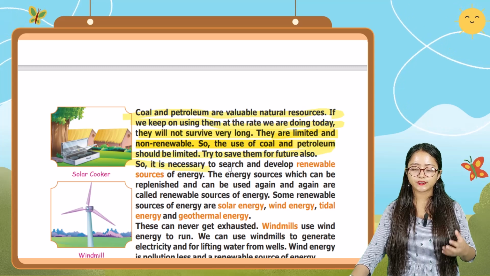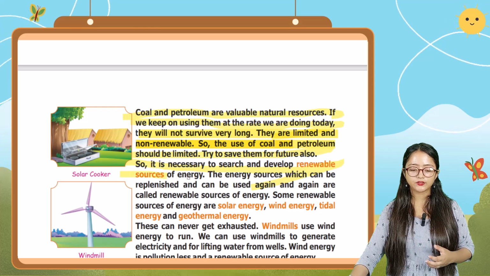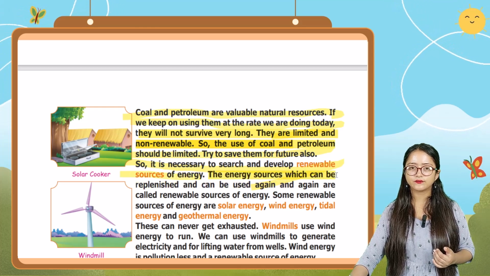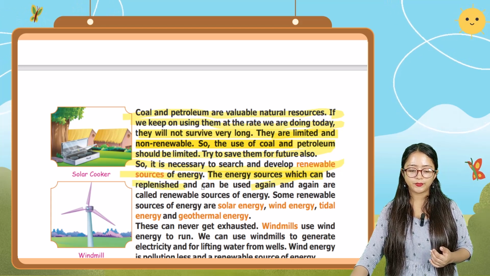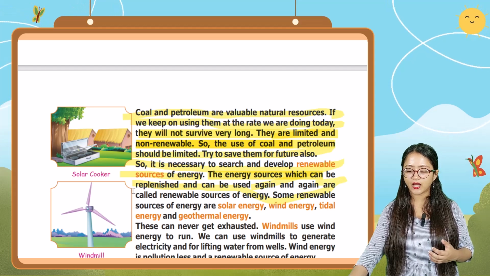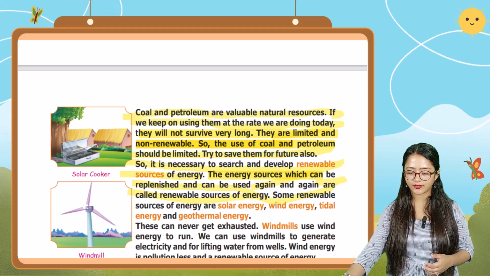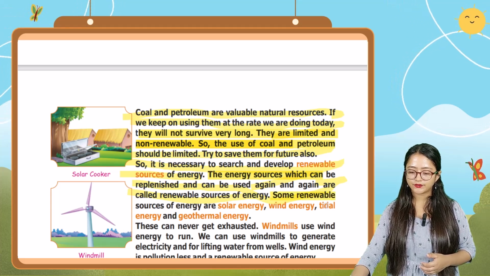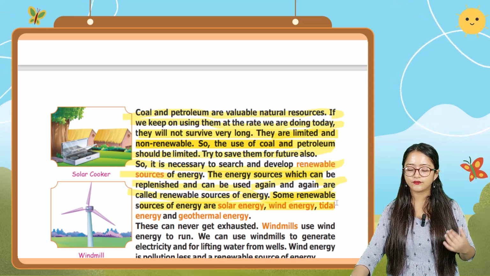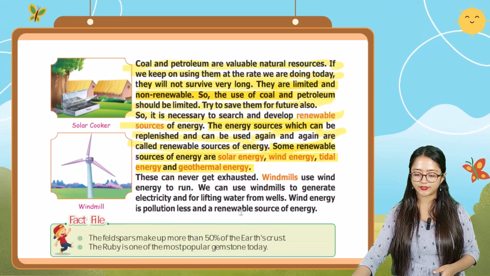So it is necessary to search for and develop renewable sources of energy. The energy sources which can be replenished and can be used again and again are called renewable sources of energy. Some renewable sources of energy are solar energy, wind energy, tidal energy, and geothermal energy.